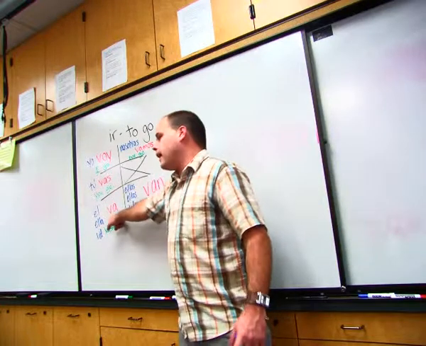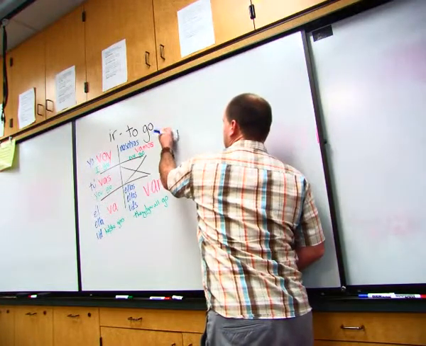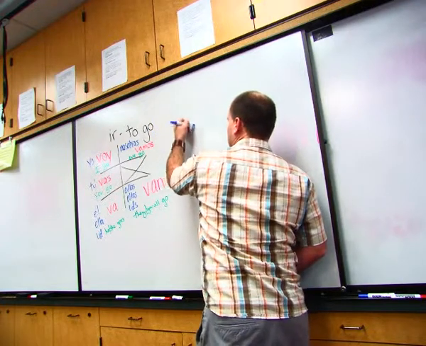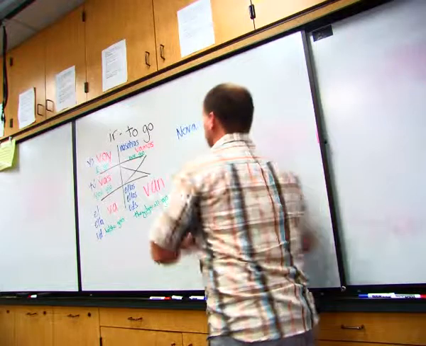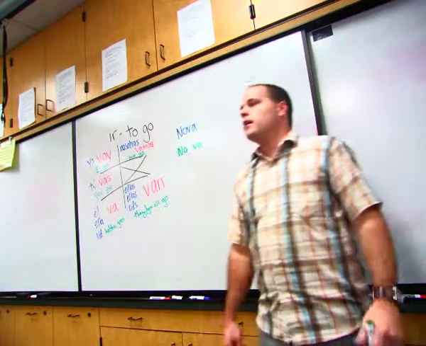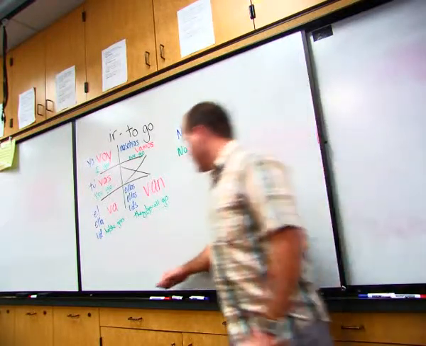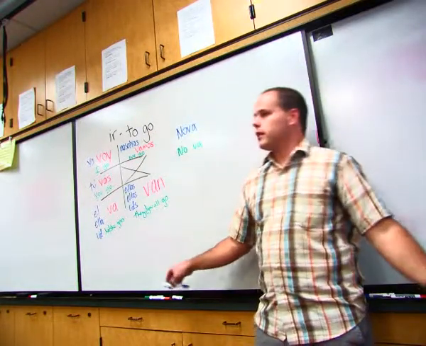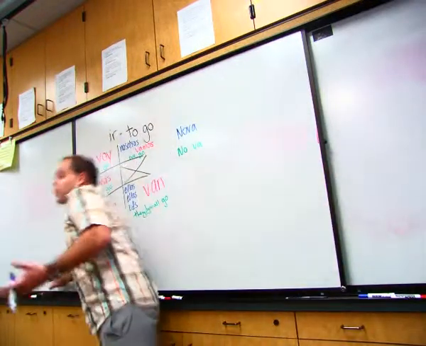Another thing, va. Have you ever heard of the Chevy Nova? It did not sell well in Spanish-speaking countries because no va means it doesn't go. So it would be like a German car being called something that means it doesn't work. You'd be like, I don't want to buy that. It says it doesn't work. Kind of what it's like.